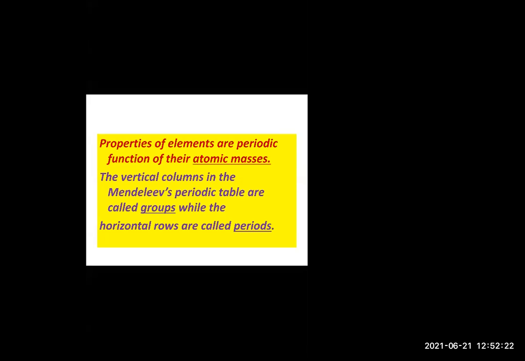Hydrogen shows similarity with halogens. The molecular formula of hydrogen is H2, and the molecular formula of a halogen like chlorine is Cl2. Fluorine is also F2. So there was similarity between the molecular formulas also.